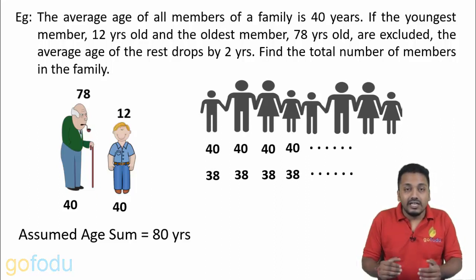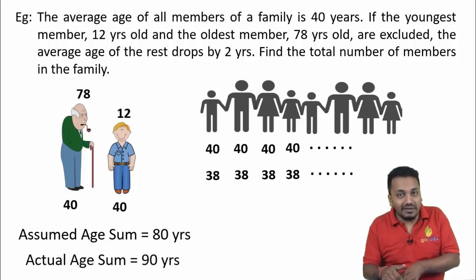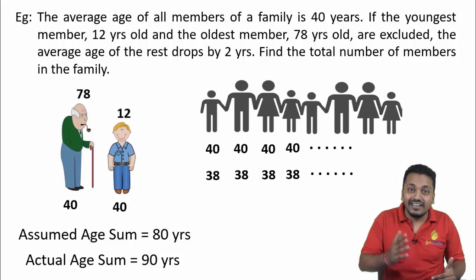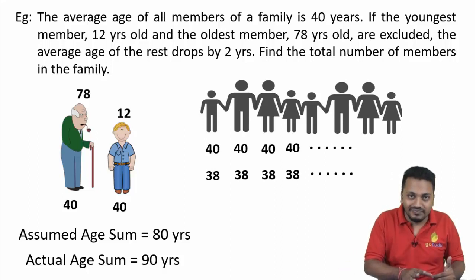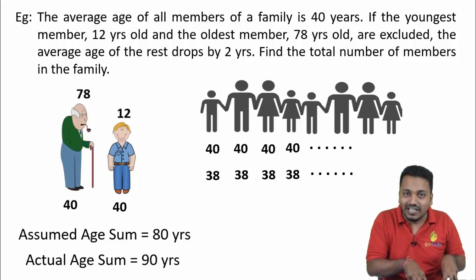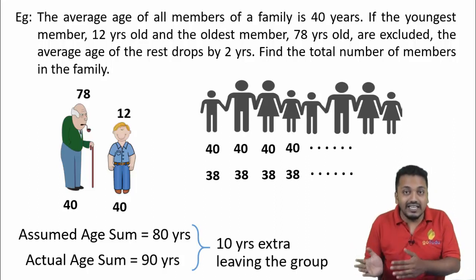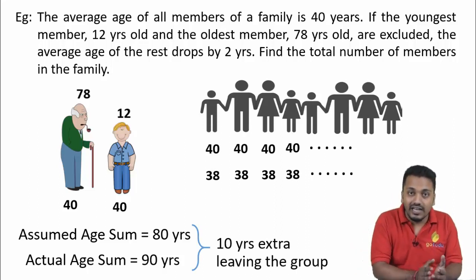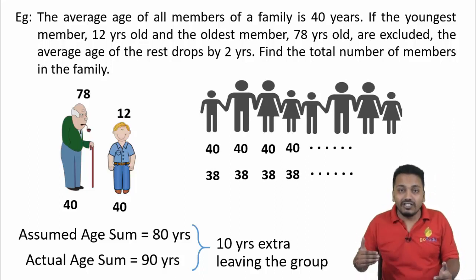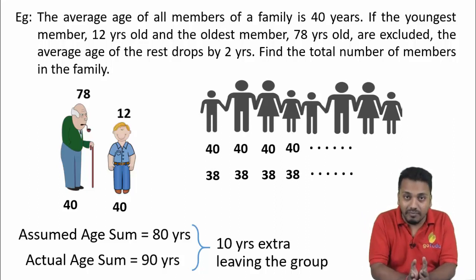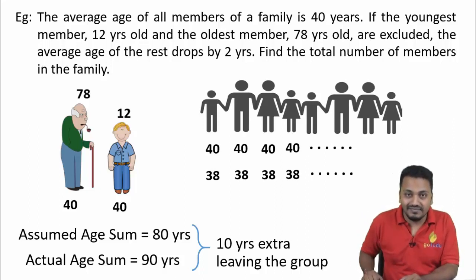40. Now actual age sum is 78 plus 12, that is 90 years. So instead of 80, 90 years are actually leaving the group. 90 years are leaving the family and 10 extra years are leaving. If 80 years had left, the average would have remained the same, but 90 years are leaving, 10 extra years. And this deficit of 10 years leaving the group is changing the average, bringing the individual age of each member down by 2 years. Earlier it was 40, now it is 38.